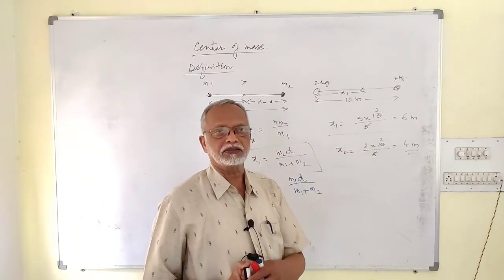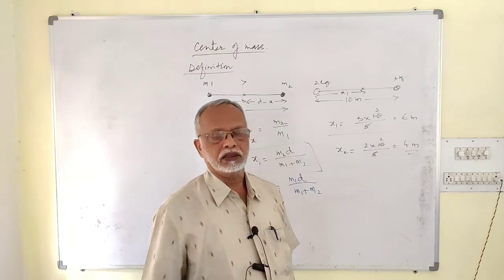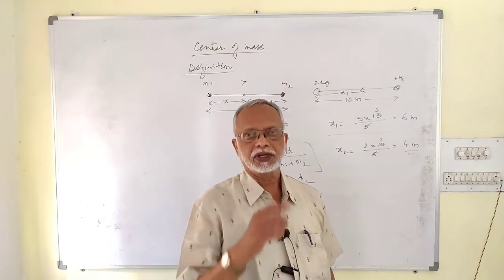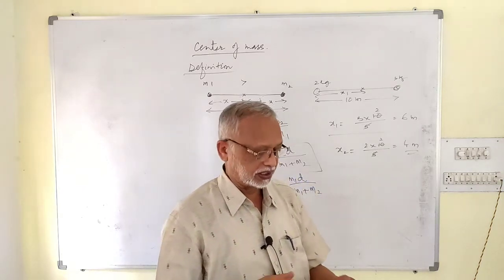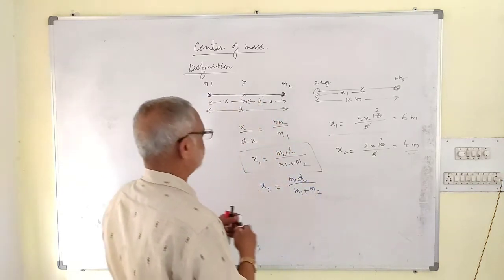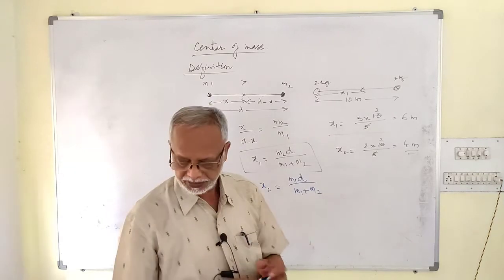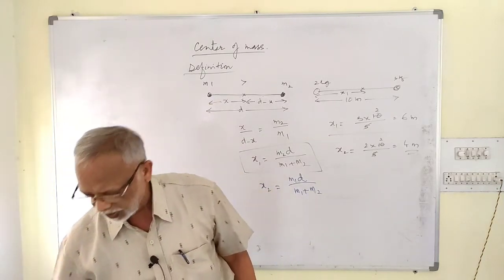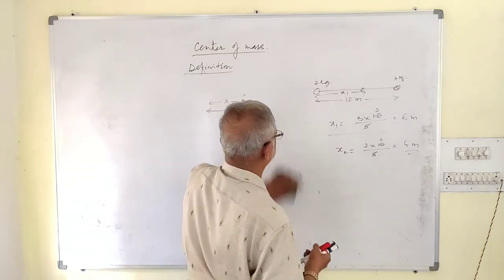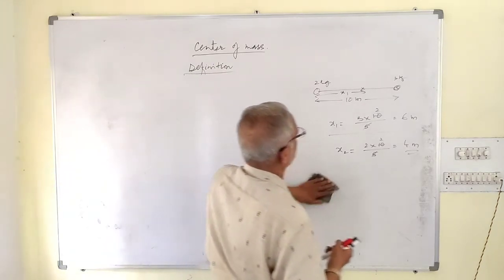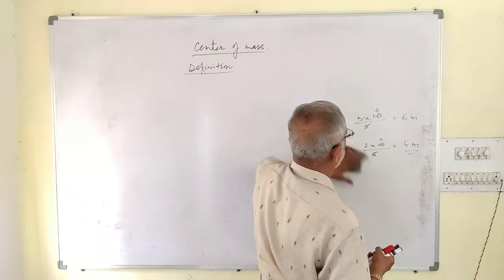This kind of problem you will be getting in finding the center of mass in a bond of two atoms. For example, it may be given like this: we have got a diatomic molecule like carbon dioxide, or hydroxyl ion.